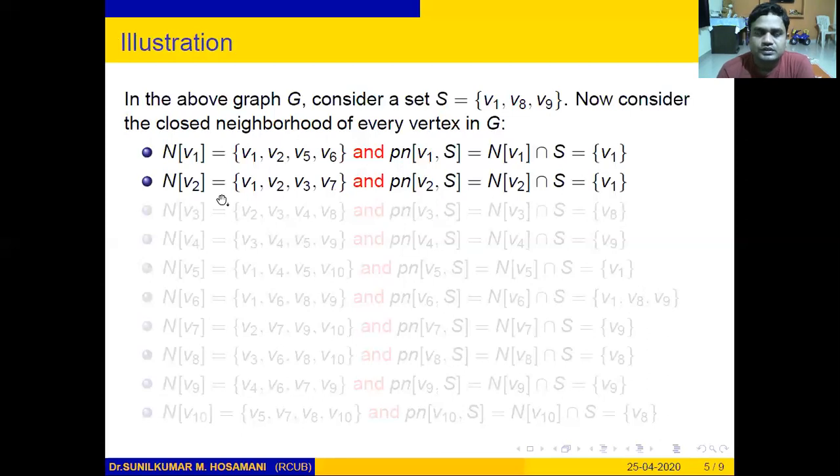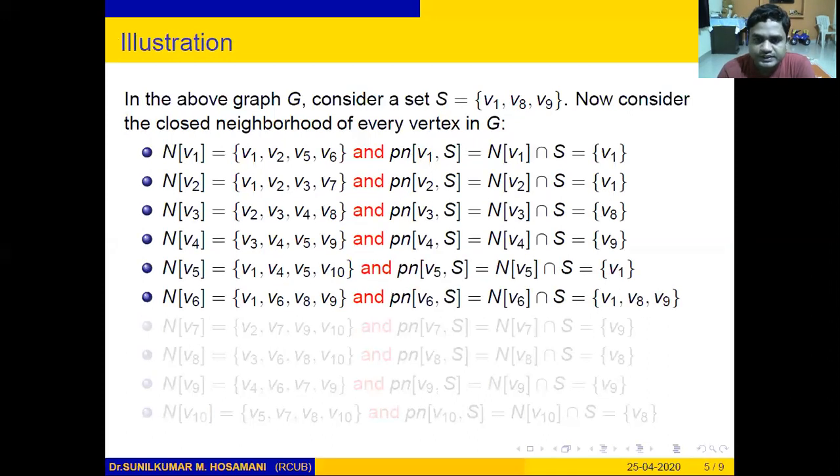Next, look at the private neighborhood of vertex v2. The private neighborhood of v2 is equal to the closed neighborhood of v2 intersection S. The closed neighborhood of v2 is v1, v2, v3 and v7, and S is v1, v8 and v9. So again, v1 is the only common vertex. Therefore, the private neighborhood of v2 with respect to set S is v1. Similarly, we can write the private neighborhood of every vertex.